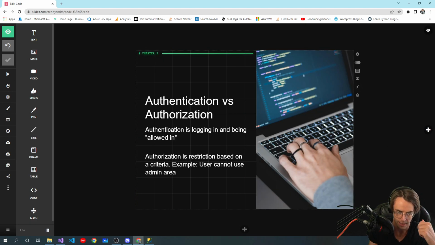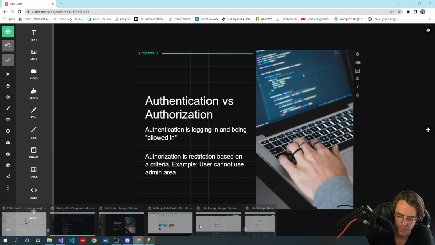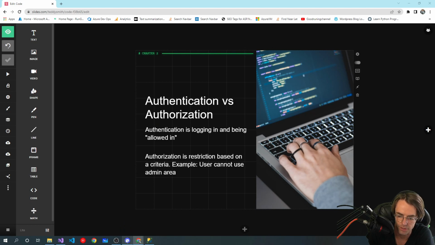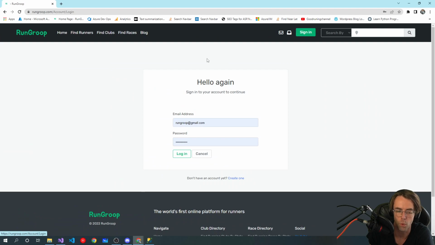No identity course would be complete without knowing the difference between authentication and authorization. So let's look at a real example of authentication. When you want to authenticate, you are going to log in.